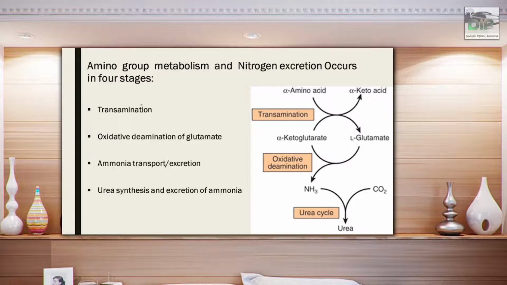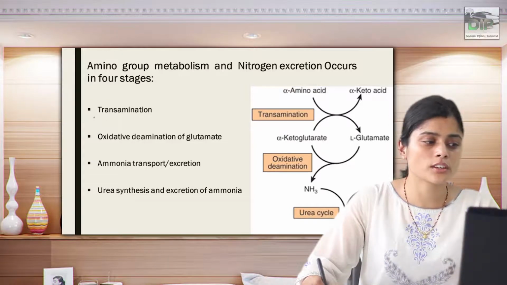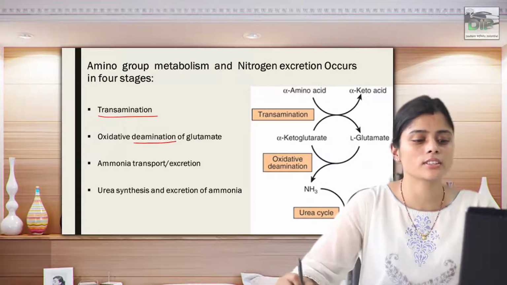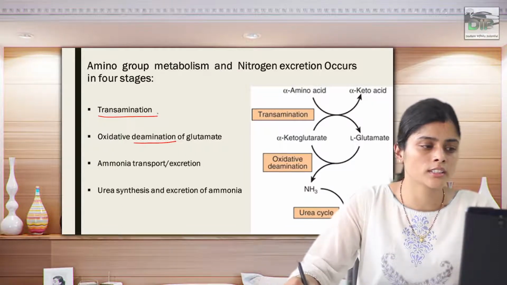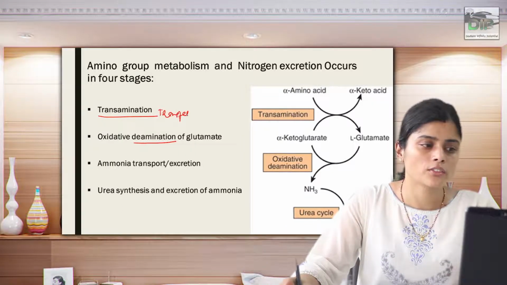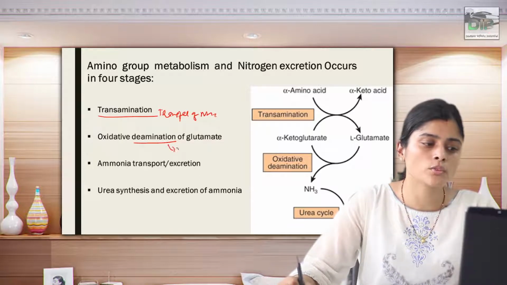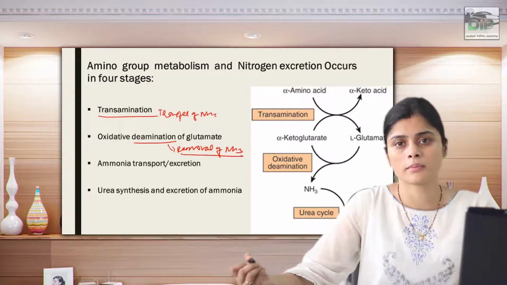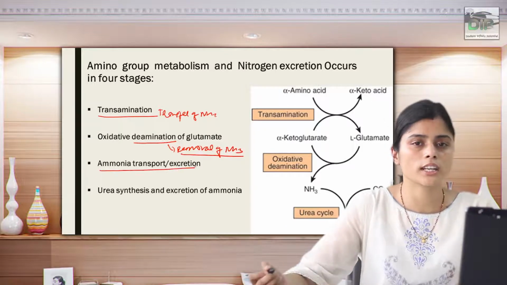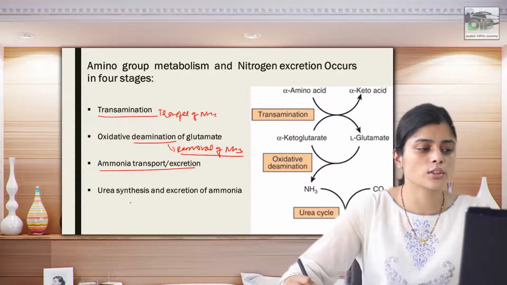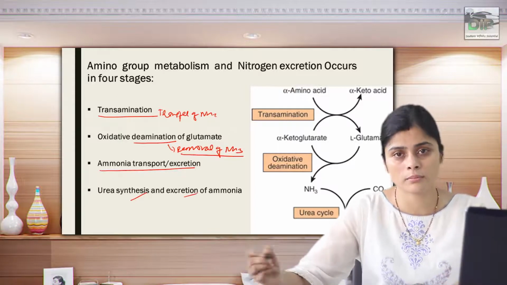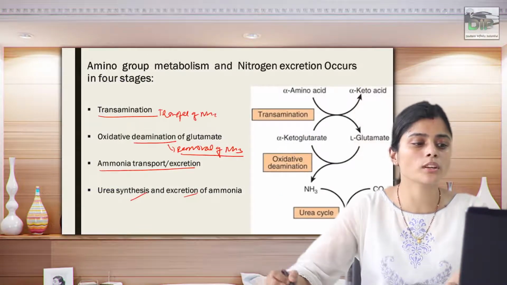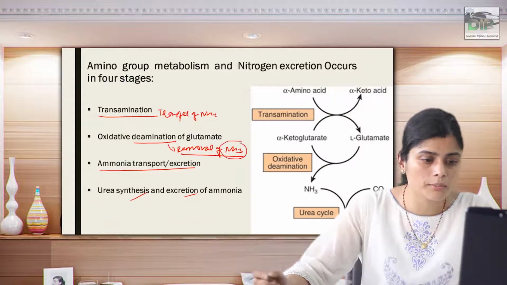So, amino group metabolism and nitrogen excretion. The first one we have already discussed, transamination, that is transfer of the amino group to form the keto acid. The second one is deamination, that is removal of the amine group, here in the form of ammonia. Then ammonia transport and excretion, and urea synthesis and excretion, is majorly affected by ammonia metabolism. Now coming on to how ammonia formation takes place in the body.